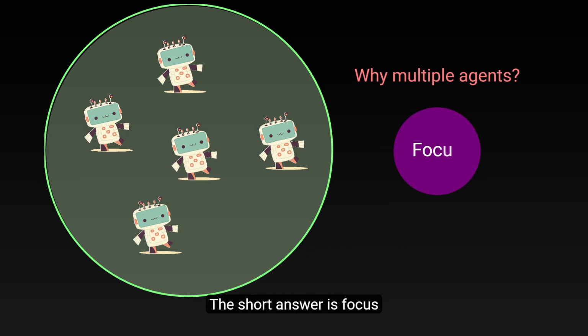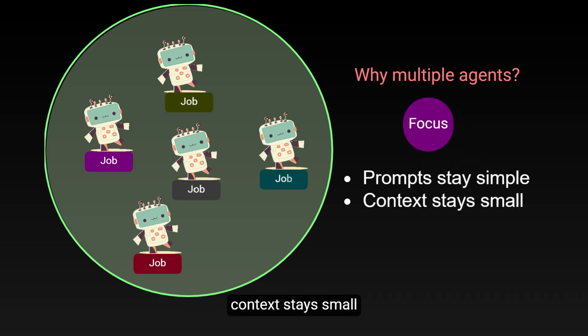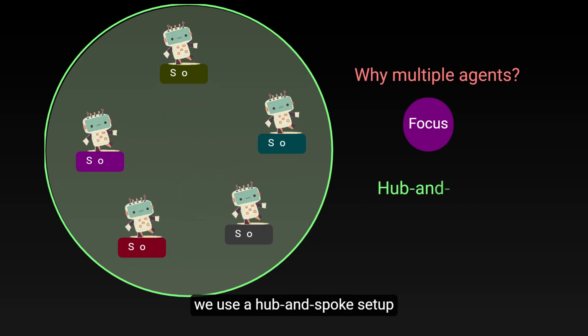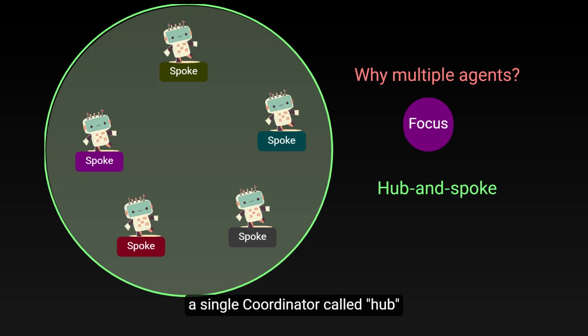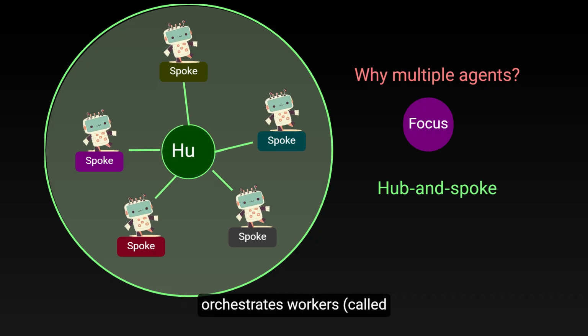The short answer is focus. When each agent has one clear job, prompts stay simple, context stays small, and it is easier to see where something went wrong. To coordinate them, we use a hub and spoke setup. A single coordinator called hub orchestrates workers called spoke, who read and write a small shared memory bus. It's the default and easiest to debug.